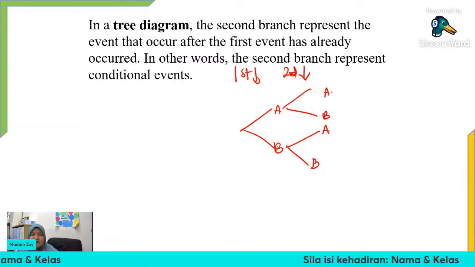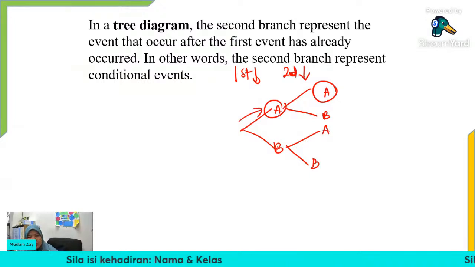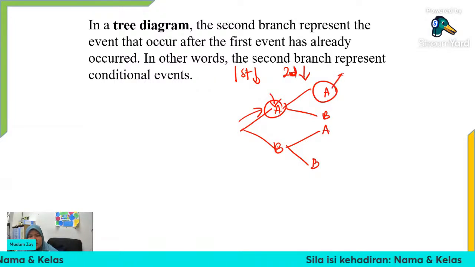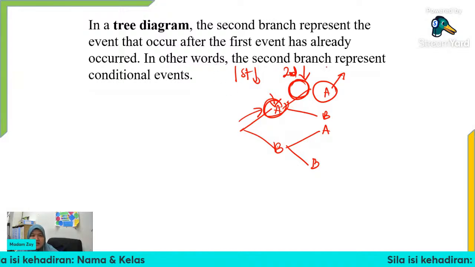Right? Because to get A here, the first one must come first. It must happen first. So what is the value here actually? In other words, the second branch represents the conditional event.